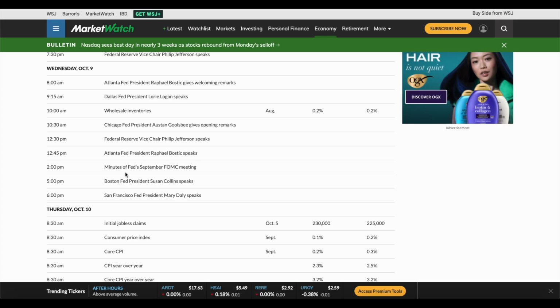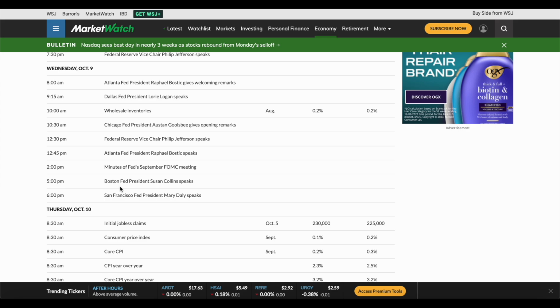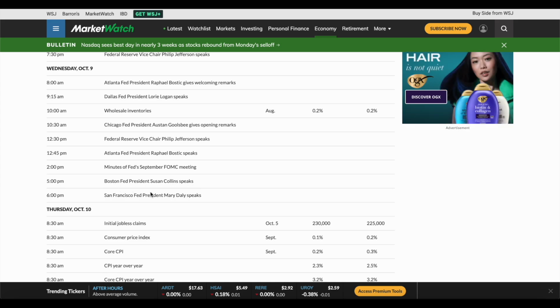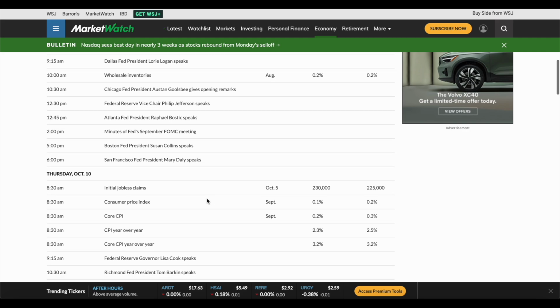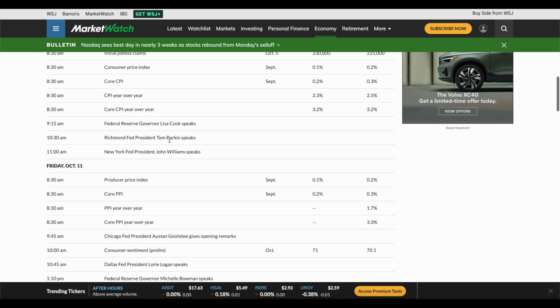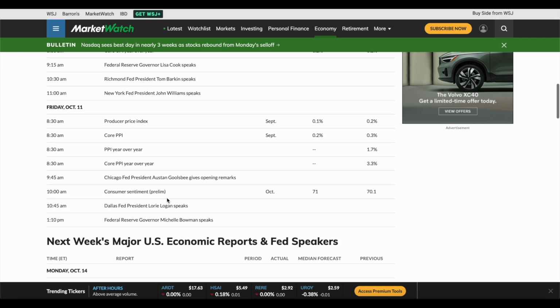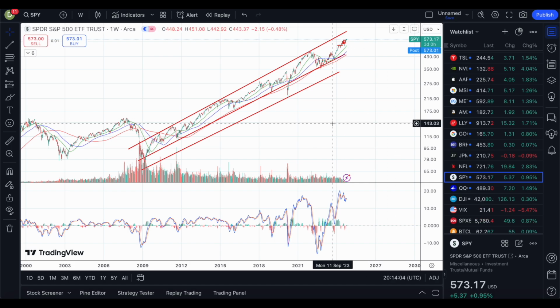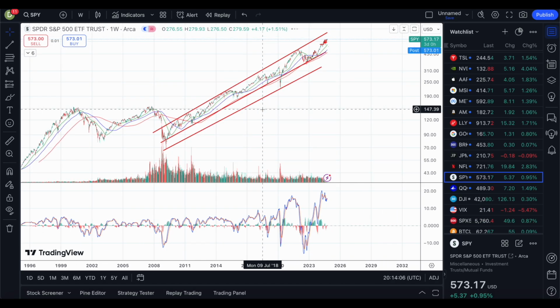2 p.m., we have minutes of the Fed September FOMC meeting. And at 5 p.m., we have Boston Fed President Susan Collins speak. And then at 6 p.m., we have San Francisco Fed President Mary Daly speak. So, pretty eventful day. And be mindful that on October 10th and October 11th, we have CPI and PPI inflation numbers coming out, respectively. And in terms of the markets, here's the SPY ETF for the S&P 500.